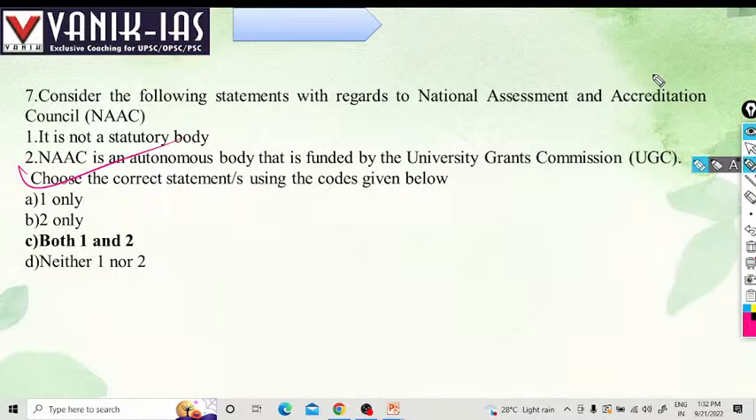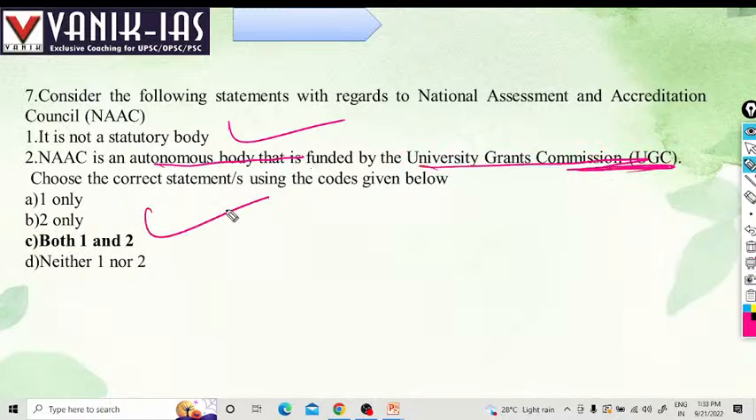Which of the following statements is correct with regard to the National Assessment and Accreditation Council, NAAC? It is not a statutory body. Yes, it is not a statutory body. NAAC is an autonomous body funded by the University Grants Commission, UGC. So both the statements are right. NAAC is an autonomous body that is funded by UGC. So both 1 and 2 are right.